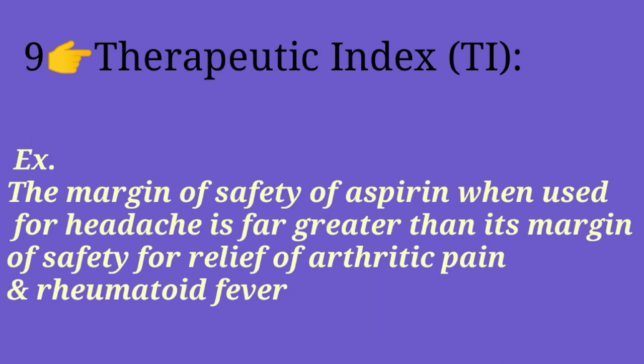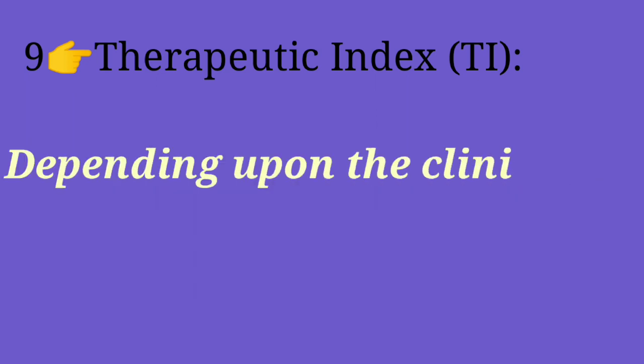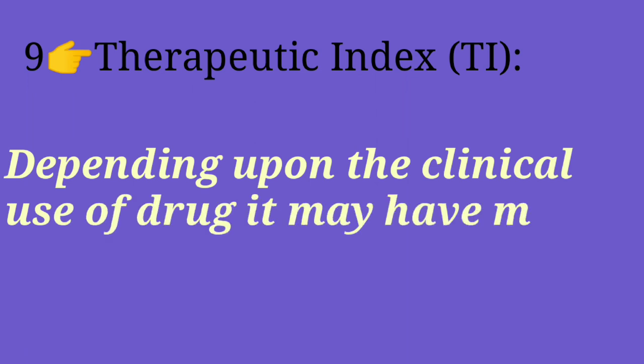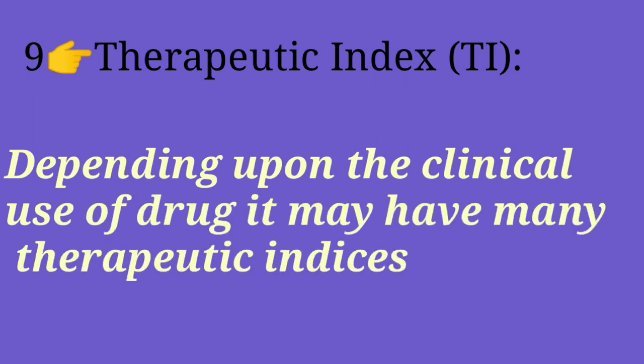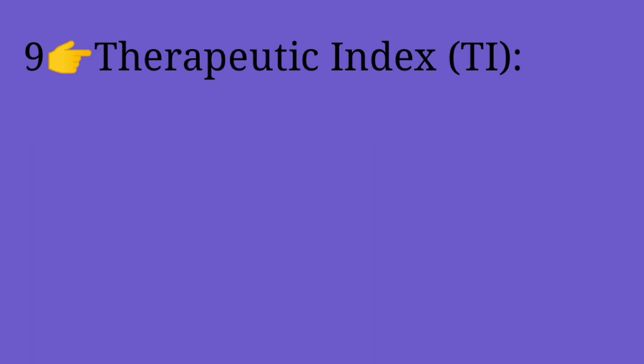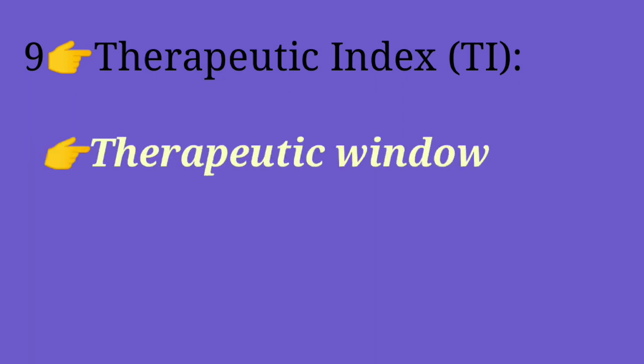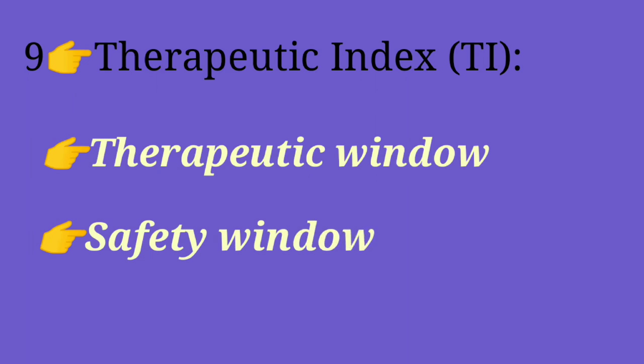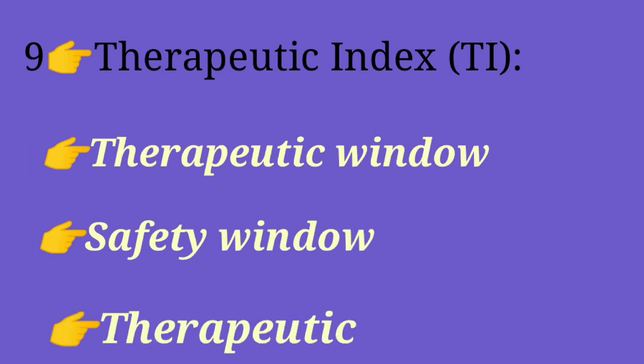This is because in the latter case, a higher dose is required. Hence, depending upon the clinical use of a drug, it may have many therapeutic indices. Students, remember that therapeutic index is also referred to as therapeutic window or safety window, or sometimes as therapeutic ratio.